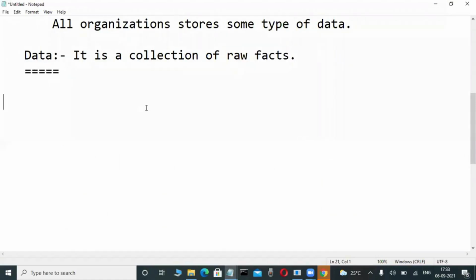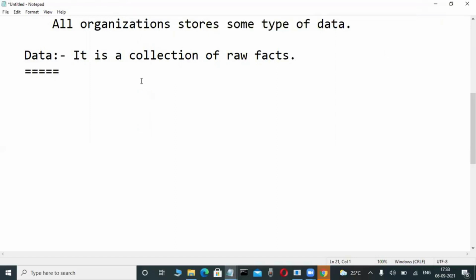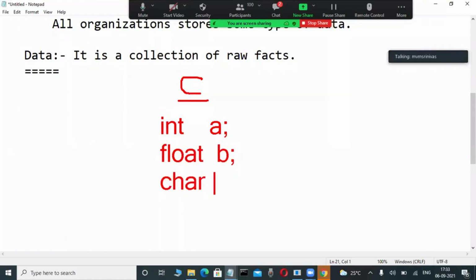Very easy. Suppose you are a computer student, a little bit of knowledge in computer science means it is easily understandable. Suppose you are a C language programmer, or Java, .NET, these types of languages. In those languages, we declare variables like this: integer A, float B, character C. Now observe, on the left-hand side, integer, float, character. These are called data types.